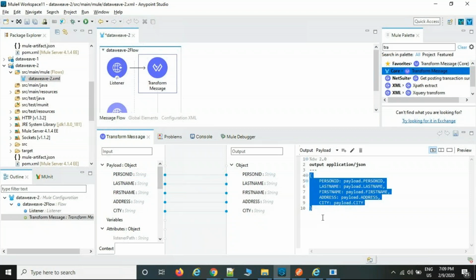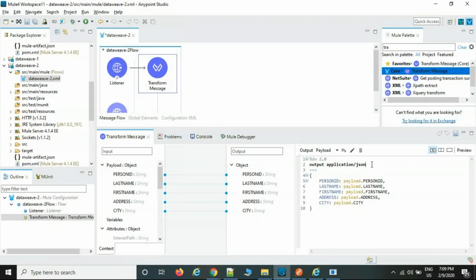This is the DataWeave code, and this is the DataWeave version we are writing, DataWeave 2.0. Output application/json means whatever format you are converting to, we need to modify here, either CSV, XML or JSON. By default application/java is available, but we need to modify it as per your requirement. This is the purpose of the Transform Message.